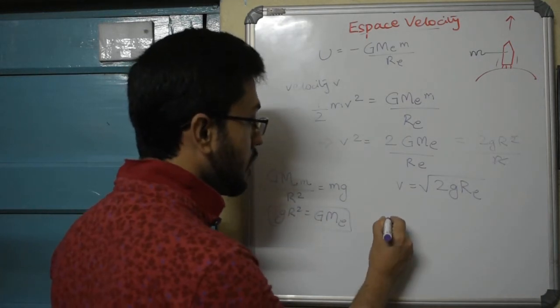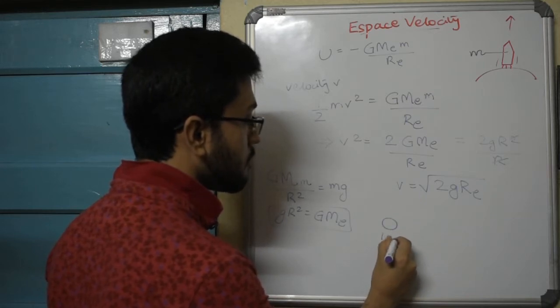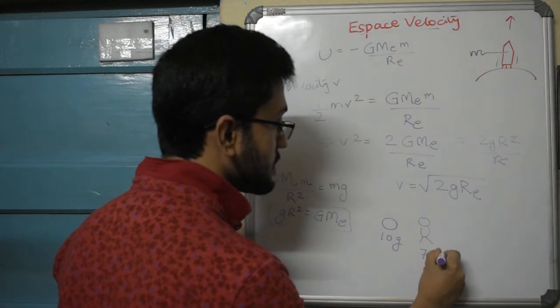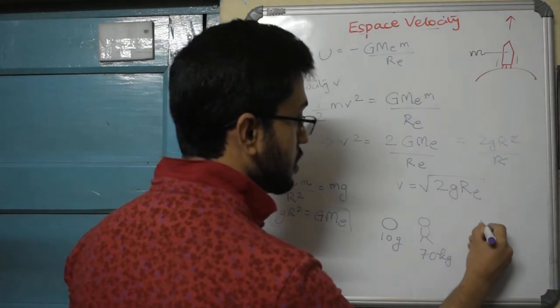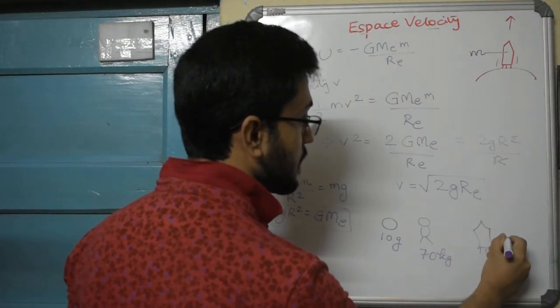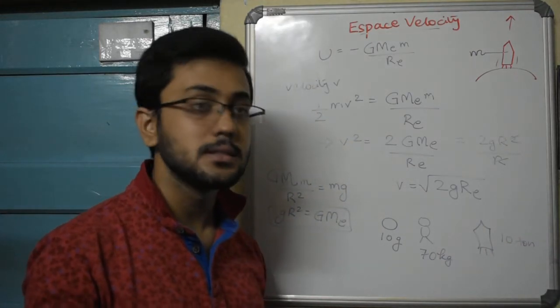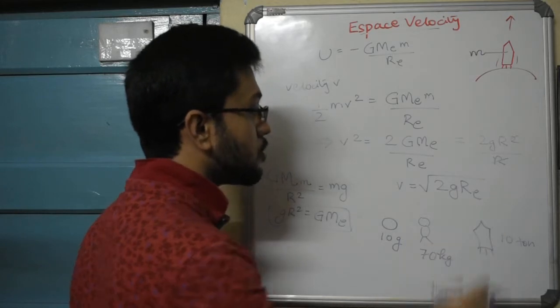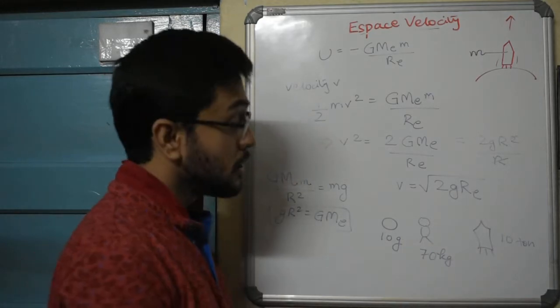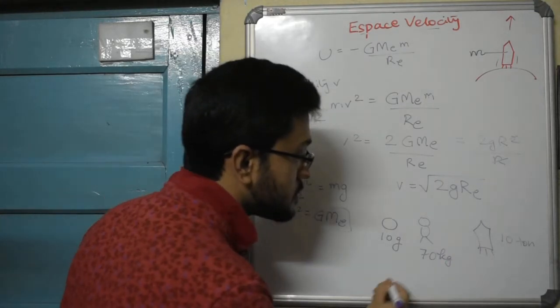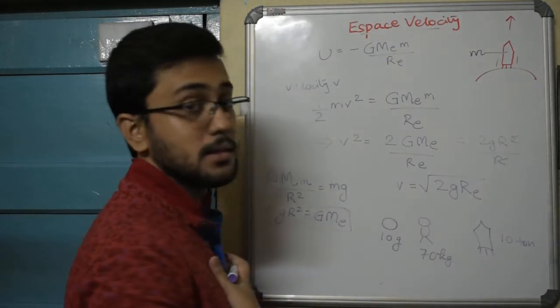So whether you are a small ping pong ball of mass 10 gram, whether you are a human being of mass 70 kilograms, or whether you are a huge rocket of mass 10 tons, escape velocity for all of us is the same. It is equal to root over 2g R_E, where this g and R_E only depend upon the planet on which we are standing. It does not depend on us.